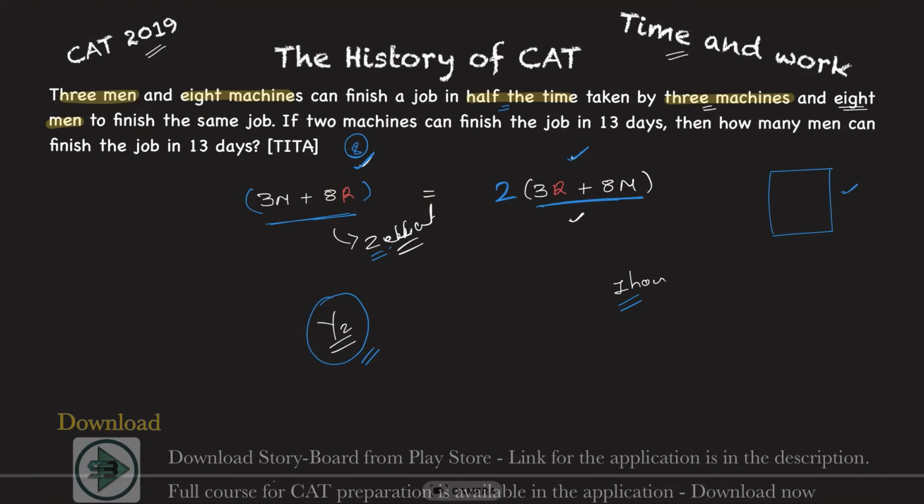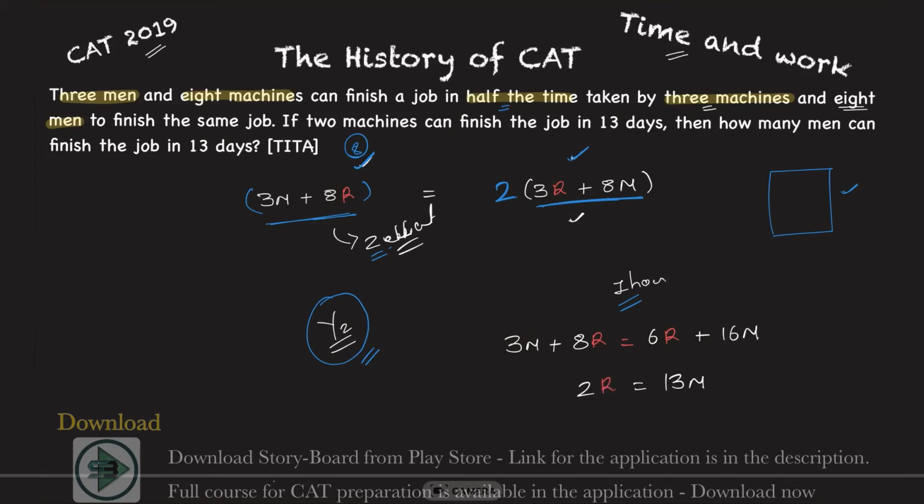Now you start solving this. You compare the efficiency. 3 men plus 8 robots is equal to, just multiply this, 3 into 2 will be 6 robots plus 8 into 2, which is 16 men. Now compare men with men. 16 goes there, so this becomes 13 men is equal to 8 minus 6, which is 2 robots. So 13 men is equal to 2 robots.